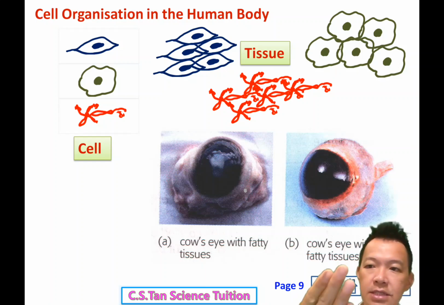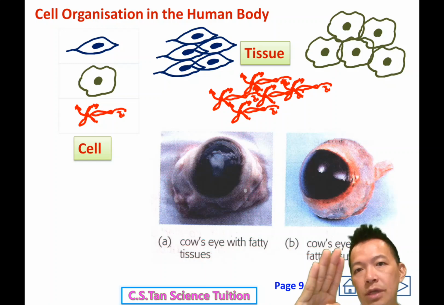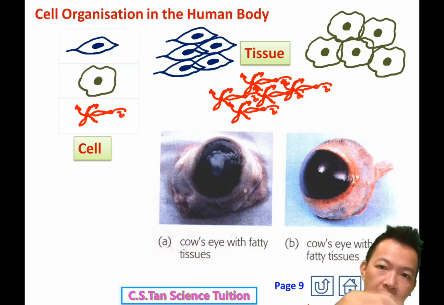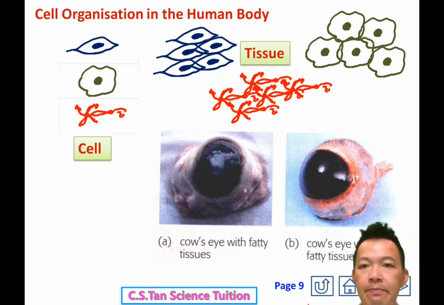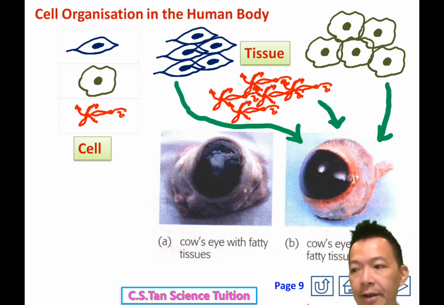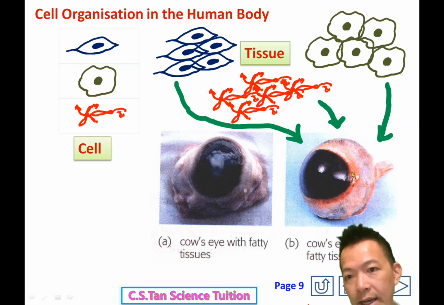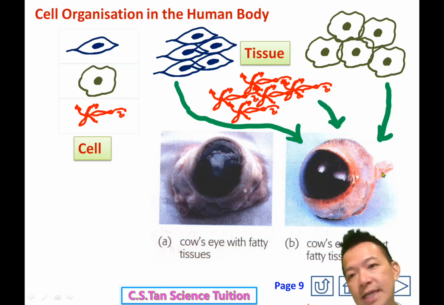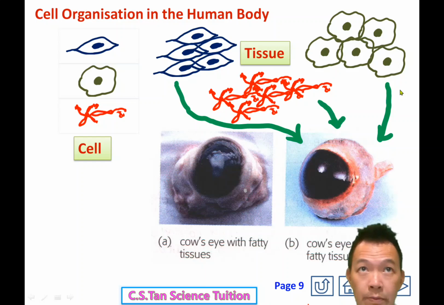Now we have a piece of muscle, 一块肌肉, a piece of epithelial tissue, 一块皮, and some nerve tissue. But how do the different tissues join together to become an organism? Simple. When different tissues join together, 当不一样的组织结合起来, for example, the muscle tissue becomes the white muscle beside your eyes. The epithelial tissue becomes the surface, 它变成你的眼睛的表面, for example, this layer. And the nerve tissue we put inside your eyes, so it can send impulses to your brain. 它把神经讯息送去你的脑袋。